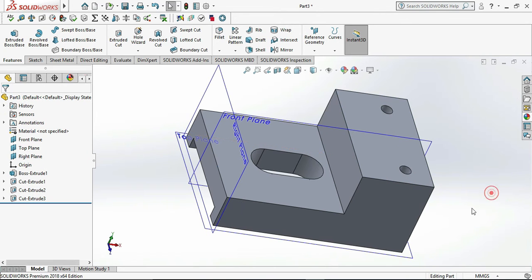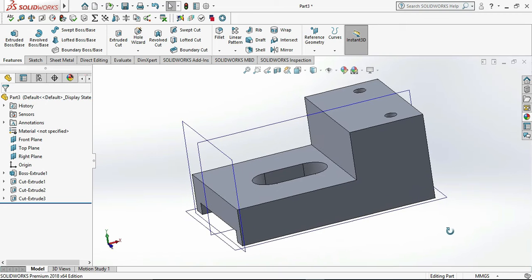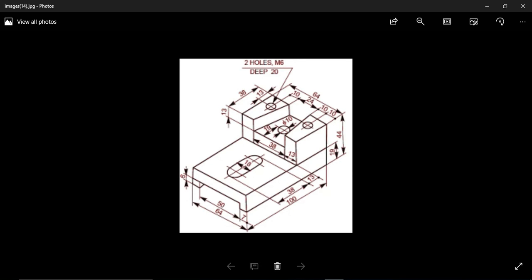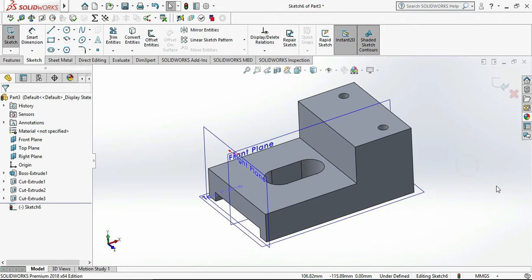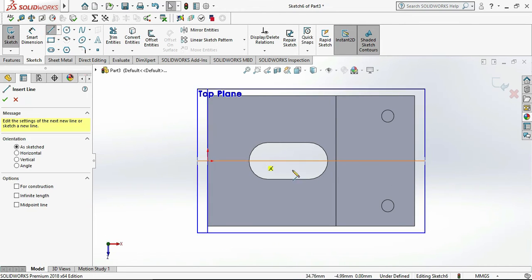Then we need to draw the slot, tapered slot at the top face of the object. Then select the top face of the object and click on sketch and draw the lines to get the reference.